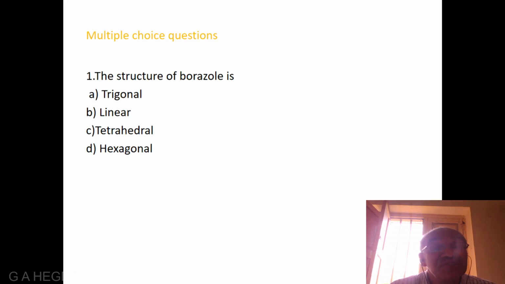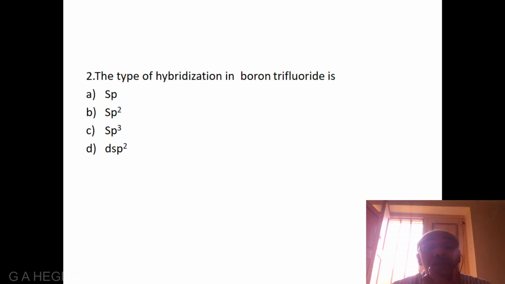The first question is, the structure of borazole is? It's a hexagonal structure. The second question is, the type of hybridization in boron trifluoride is? sp2.